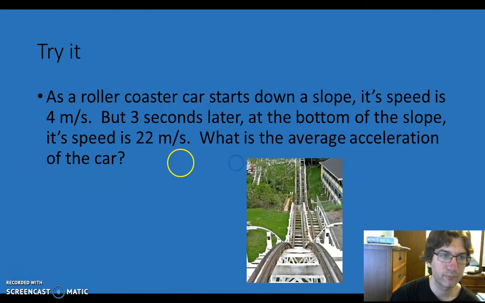What we can do is start picking out what our variables are. Acceleration, I don't really know because that's what it's asking me to find out right here. What is the average acceleration? My final velocity at the end of all of this, what is my final velocity here? Well, let's read real carefully. As the roller coaster car starts down a slope, its speed is 4 meters per second. But 3 seconds later, at the bottom of the slope, it's 22 meters per second. That 22 meters per second is my final velocity.